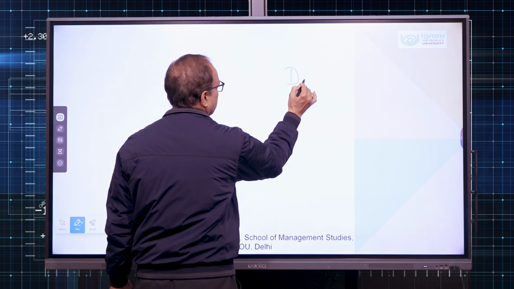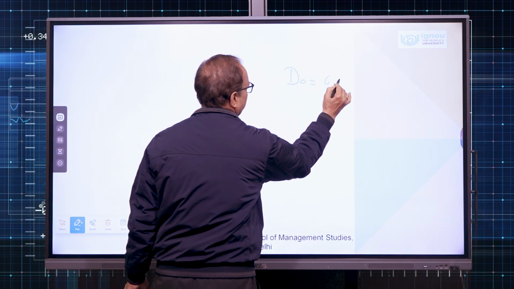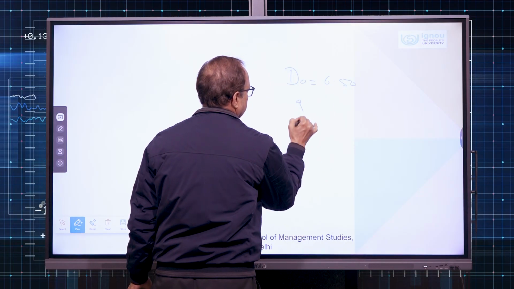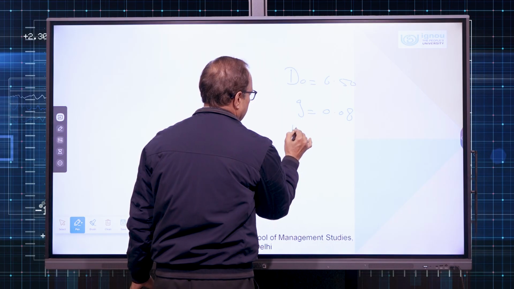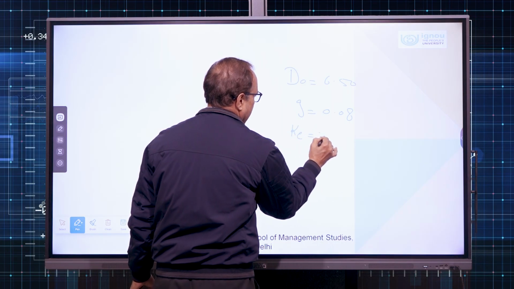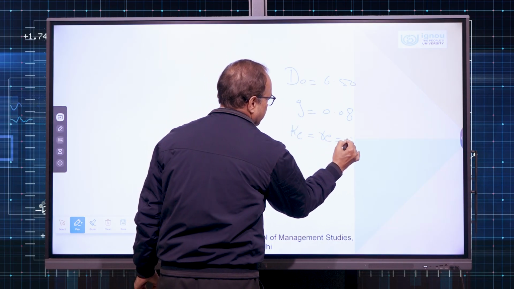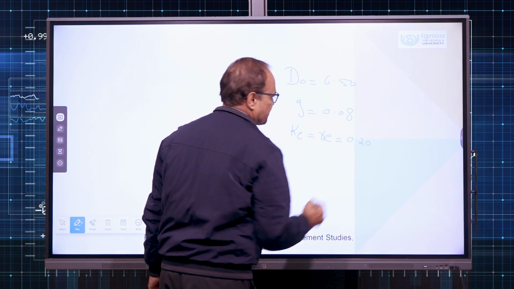D0 given to us is 6.5, G is 8%, so 0.08, and KE, that is RE also, is 0.20.